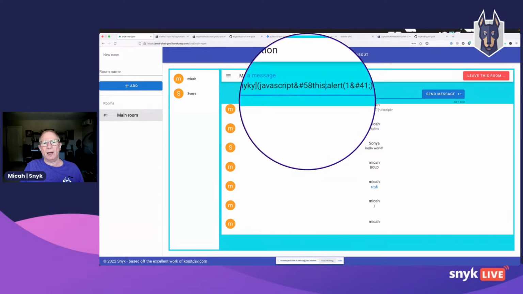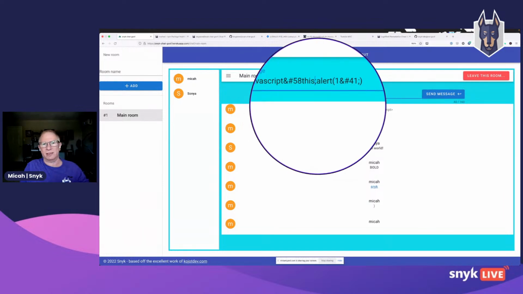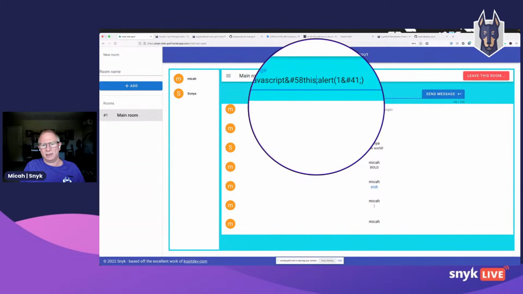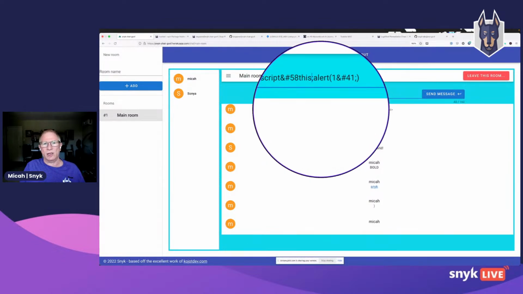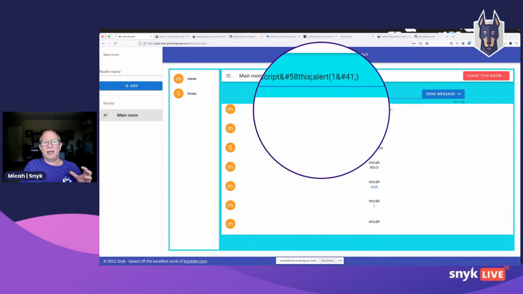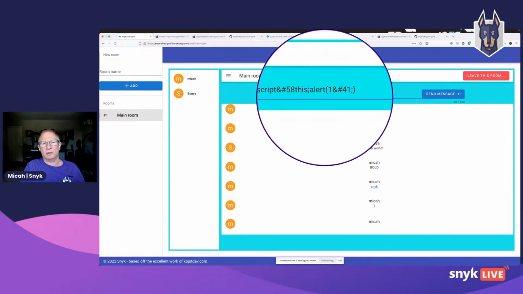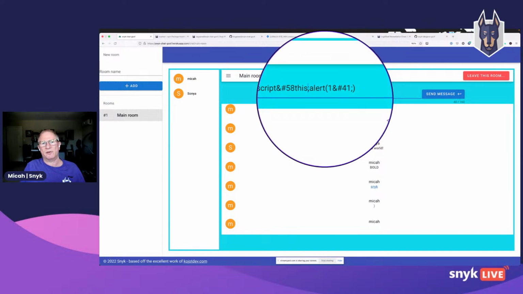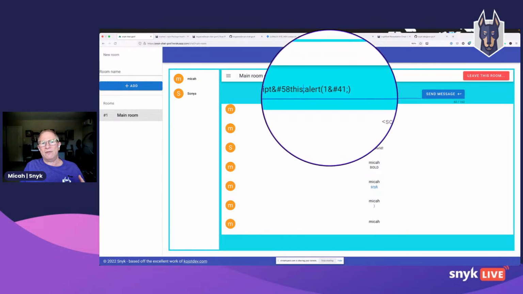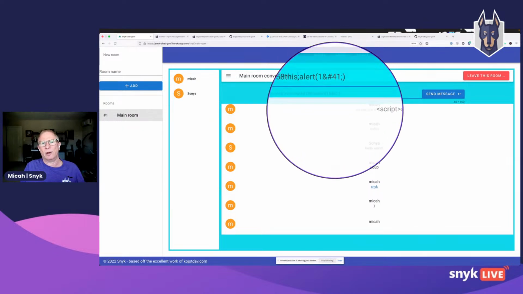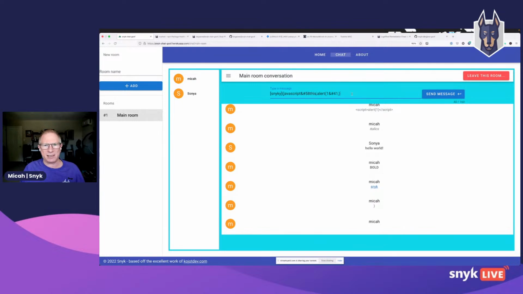So let's look and see what's happening here if we can slide this past the sanitizer. We have JavaScript followed by a colon, followed by the keyword this. This is a keyword in JavaScript. It's often misunderstood. I would say this is a little easier in Java, so there you go, but I'm biased. So then we have this perfectly valid keyword, but it ends up being a no-op. Then we have a semicolon, which is the JavaScript statement separator, perfectly valid syntactically. Then we have alert one, and the final HTML entity there is the closing paren. So if we can slide this past the sanitizer, the browser will happily interpret this as JavaScript.